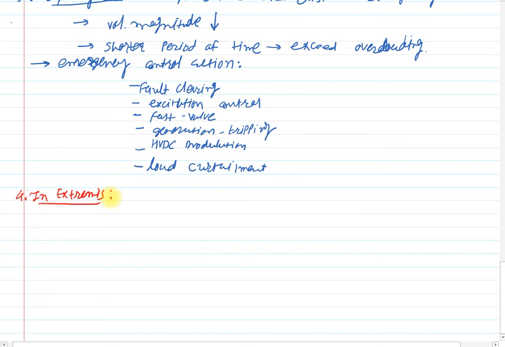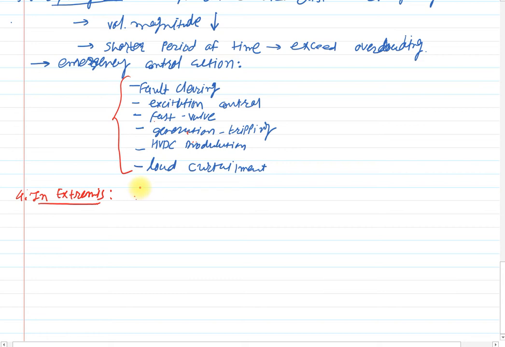So in the extreme condition, that means if the above measures are not applied or are ineffective, the system enters the extreme state. Above measures means after using all these emergency control actions, even then the system is not able to regain the normal operating or the alert condition, then it comes into the extreme state.